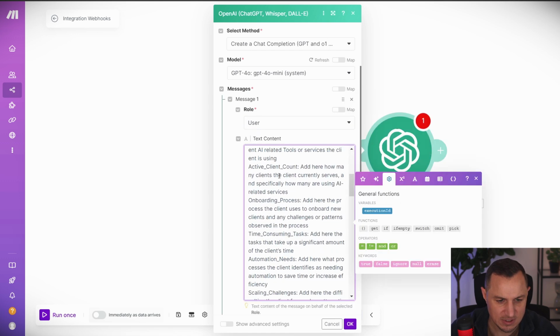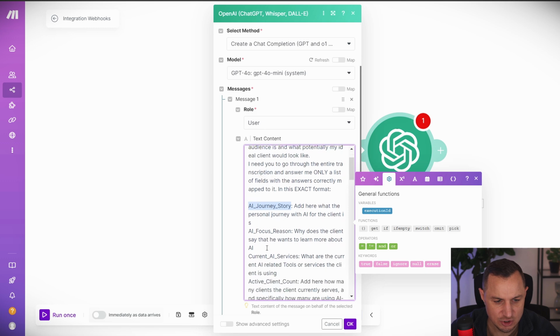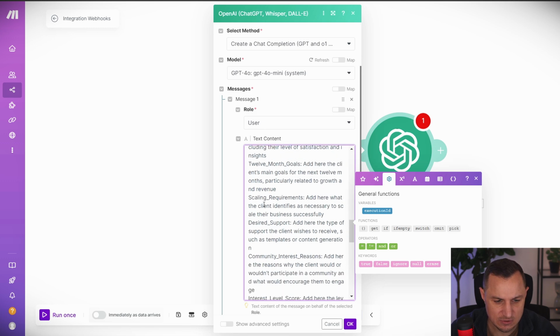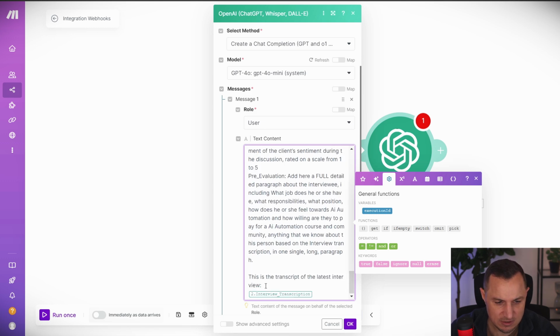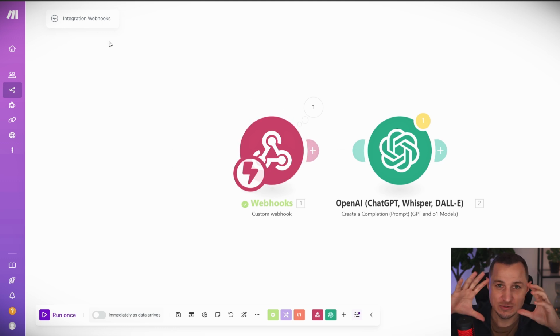Okay, so I have this long text here where I say, these are the different columns that I have in my table. The columns that we saw earlier were AI journey, AI focus reason, and so forth. And then I say, evaluate all of that and give it as an output to me. And here is my interview transcription. So we need to get this interview transcription from somewhere. So I'm going to unlink this. And now I want to run this webhook so that I get this information. I want to get all the details about the entries of that form.